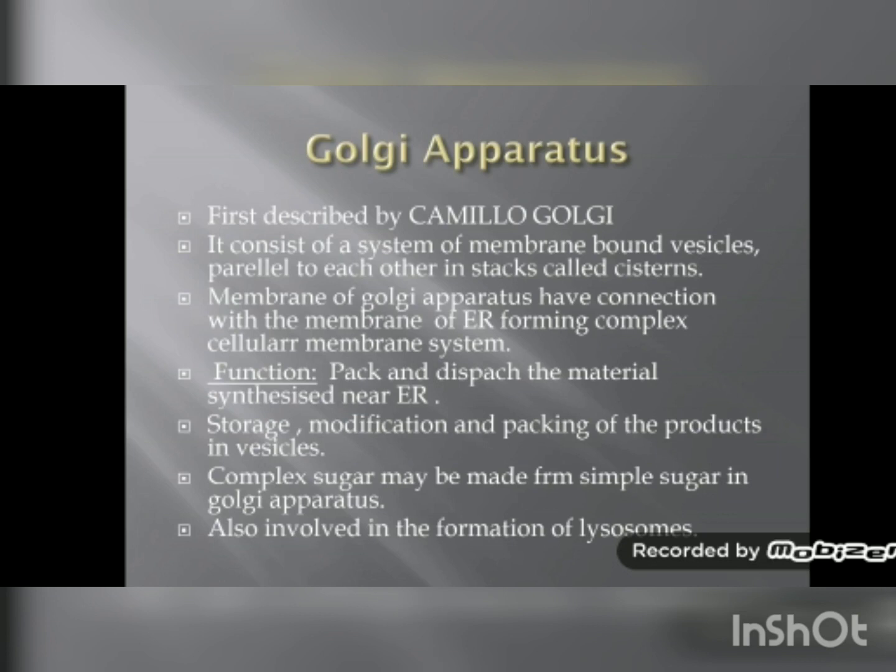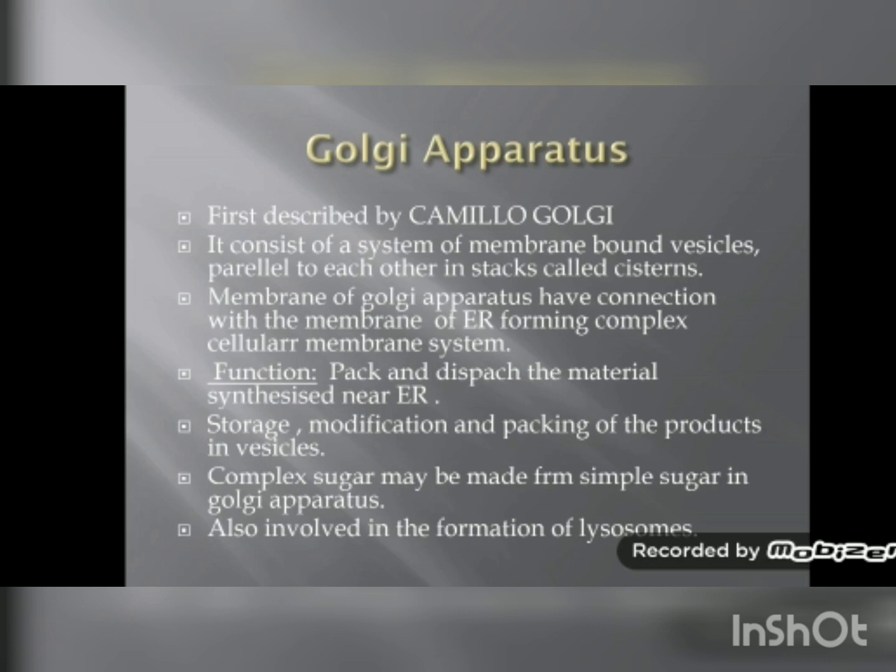Now it is also responsible for storage of substances. The substances which are synthesized in the cells are stored in Golgi apparatus, and some substances are also modified by this organelle. What is the meaning of modification? To change the construction of something is called modification. Here complex sugar may be made from simple sugar in Golgi apparatus. It means Golgi apparatus converts simple sugar into complex sugar, and this process is known as modification. So Golgi apparatus also modifies the substances which are prepared in the cell.